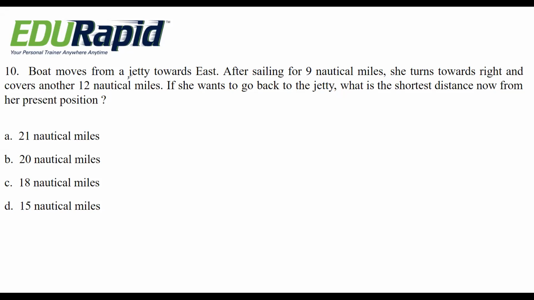So the boat moves from a jetty towards east. This is east direction. This is the starting point of the jetty. After sailing for 9 nautical miles, so this is 9 miles.